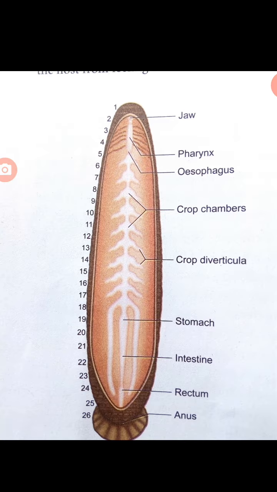For what purpose is the crop? It is only for storage. The digestion takes place in the stomach by the action of proteolytic enzyme. The digested blood is then absorbed slowly by the intestine. The undigested food is stored in the rectum and ejected through the anus. Anus is a small opening.